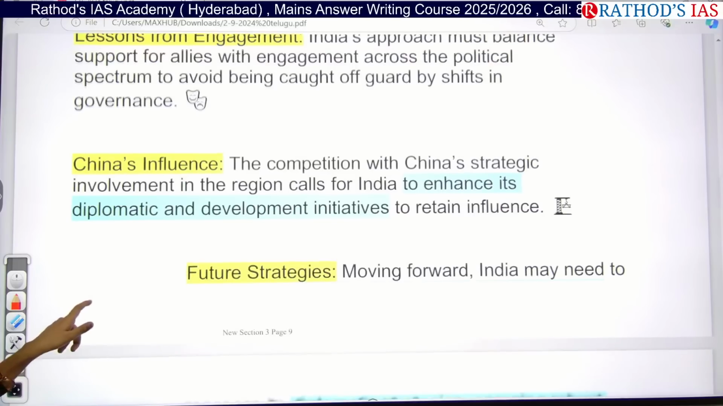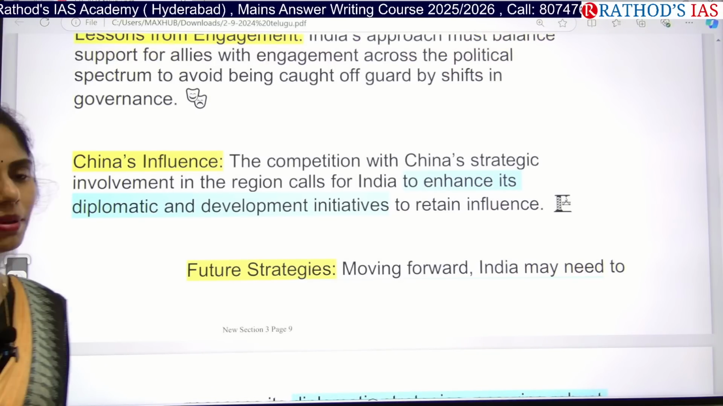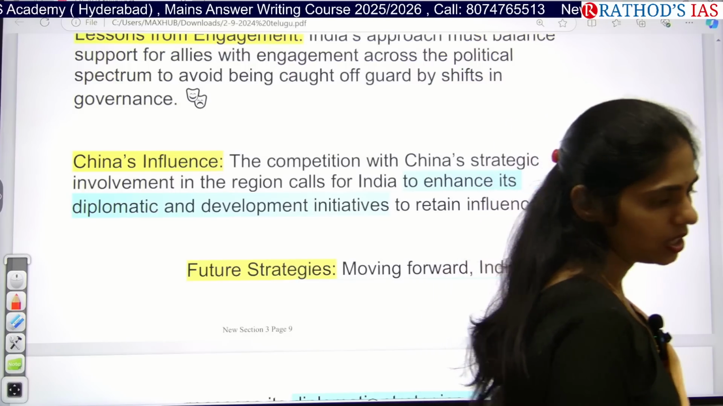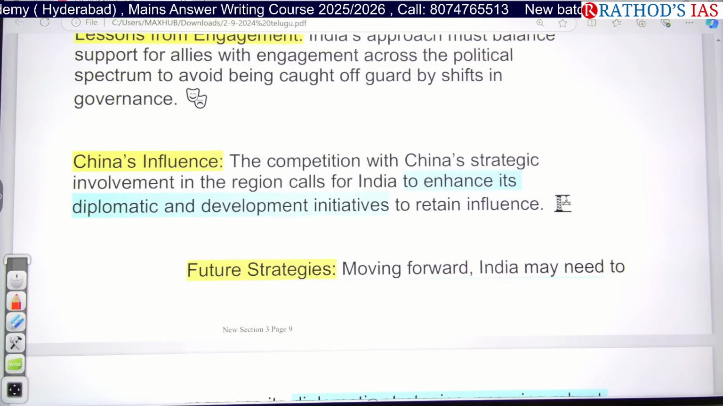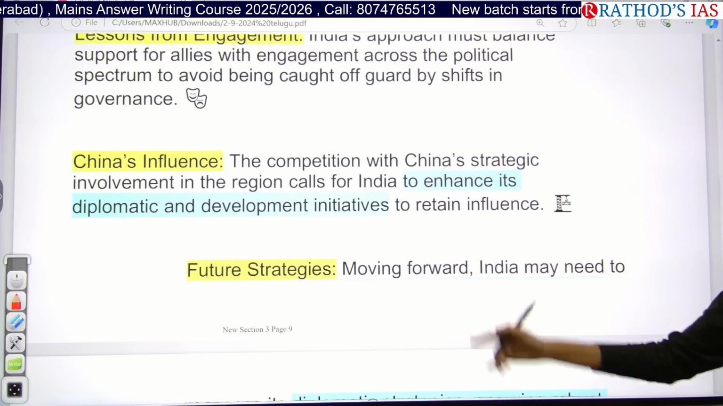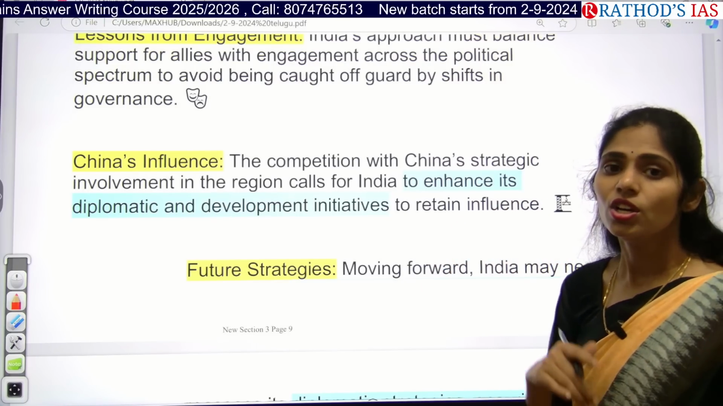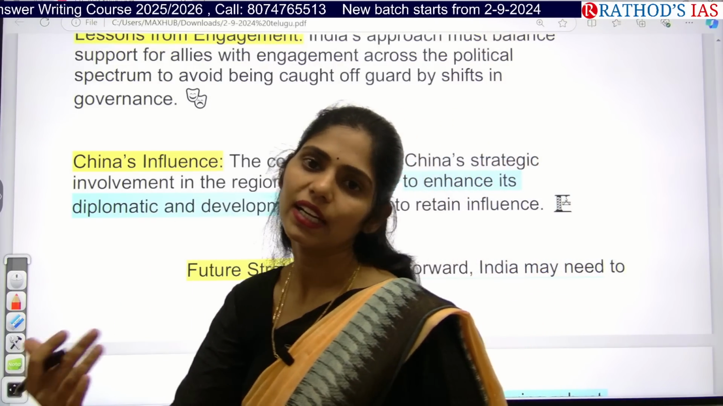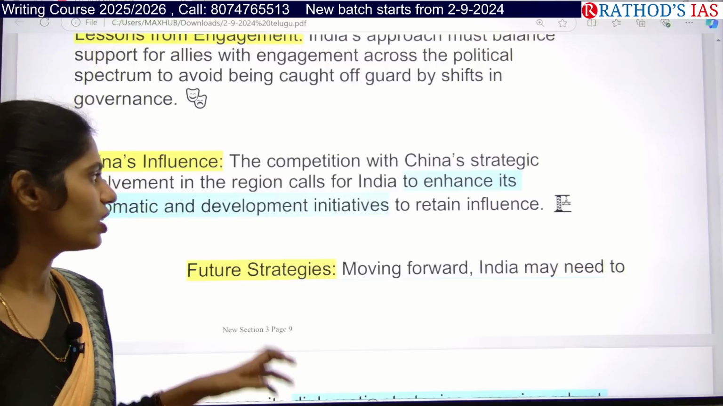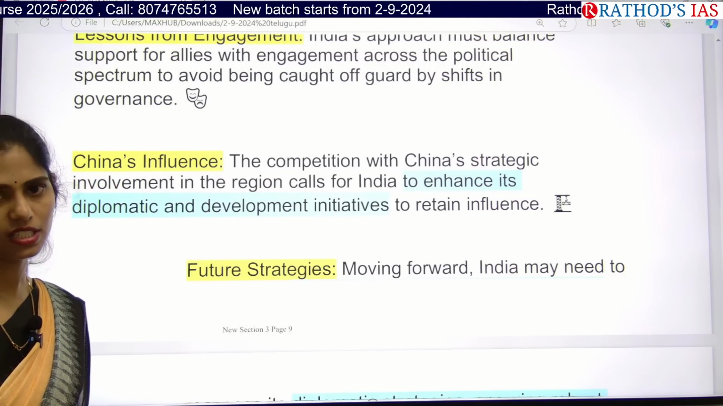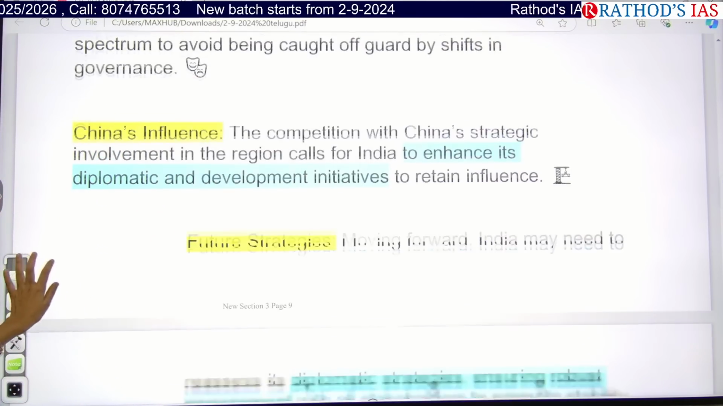And if you see China's influence, China is coming up with an expansionist policy where it wants to expand its continental region as well as its maritime region. It is increasing its diplomacy and development initiatives, so that countries get influenced by China. Okay, that is mainly done by China through the BRI as well as the string of pearls. That is the thing you have to remember.